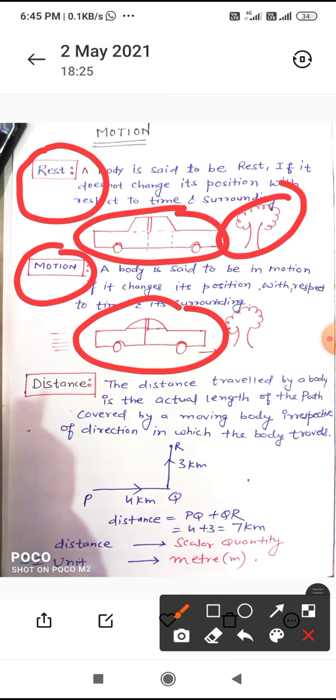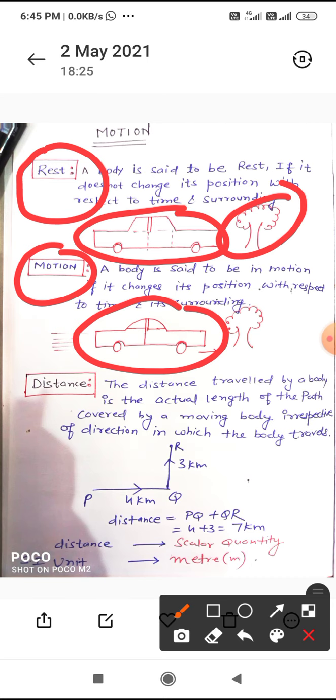Suppose you are going to market. After a few minutes you will reach the market. So you have changed your position with respect to time, then it is in motion.